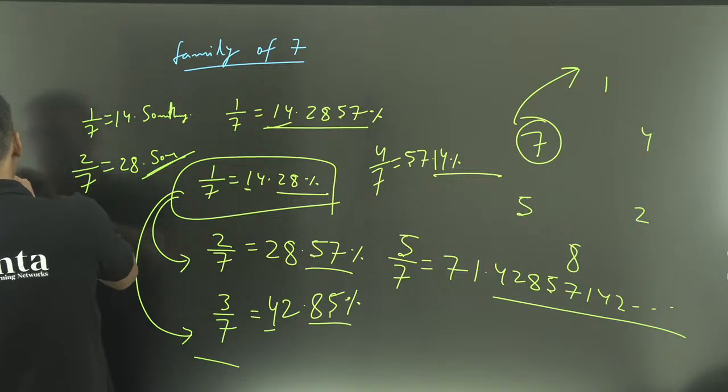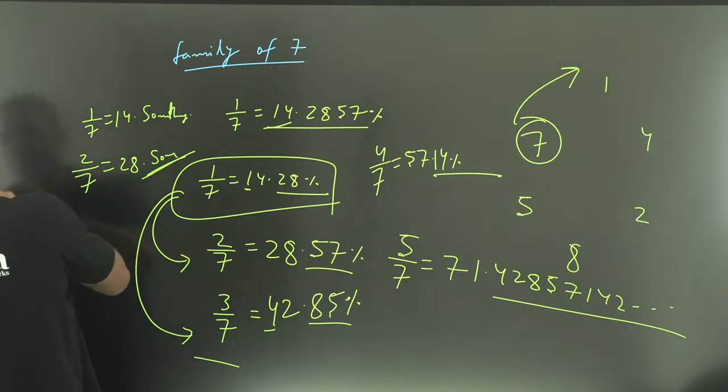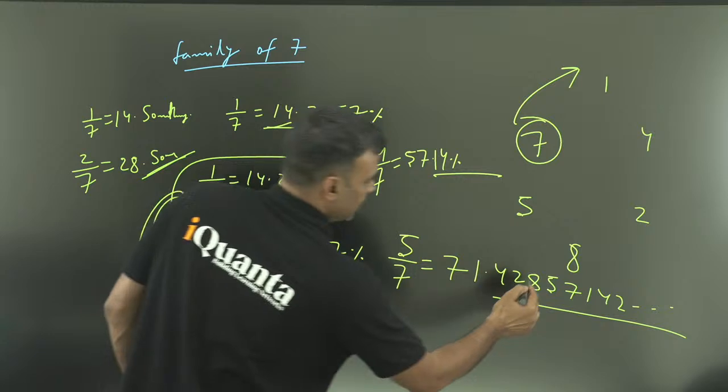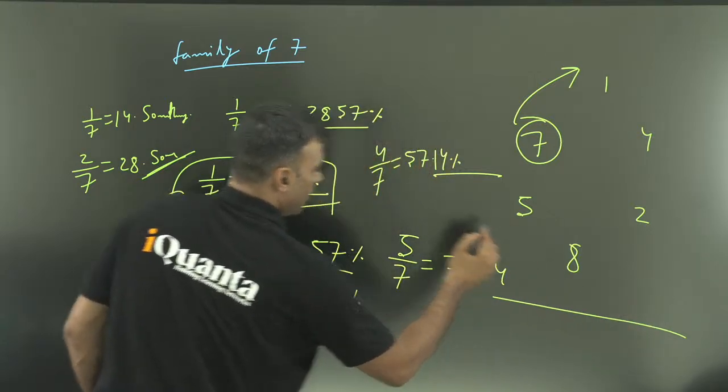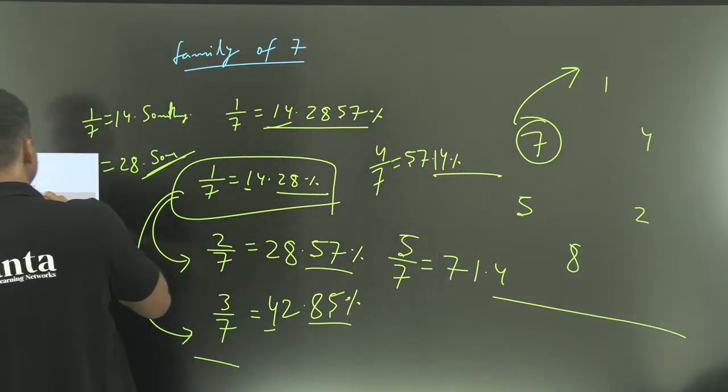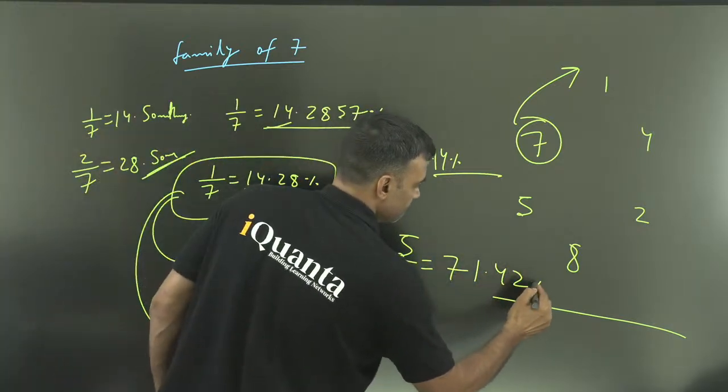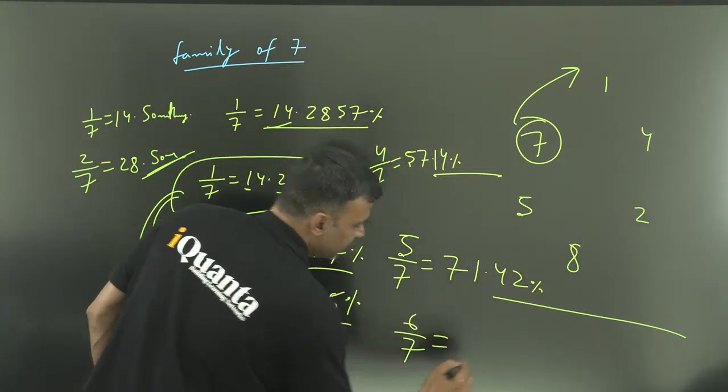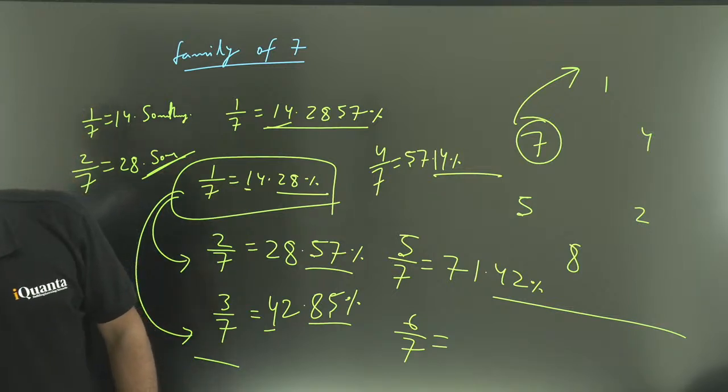Okay. So here when we have this 1 4, so 71.42%. 6 by 7. 14 6 are 84. So start with 8.